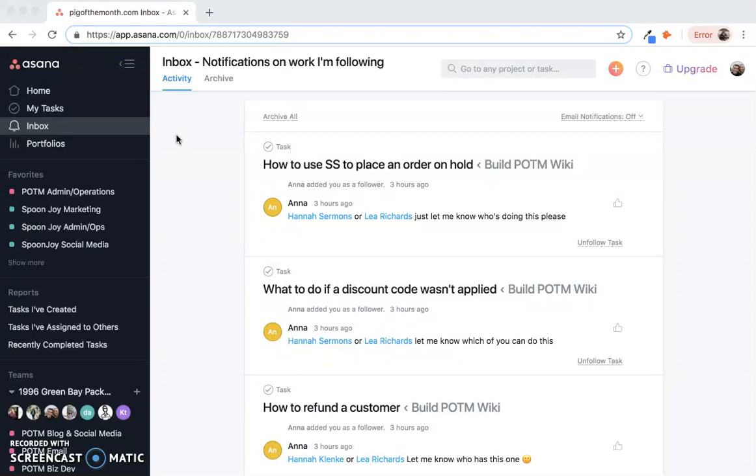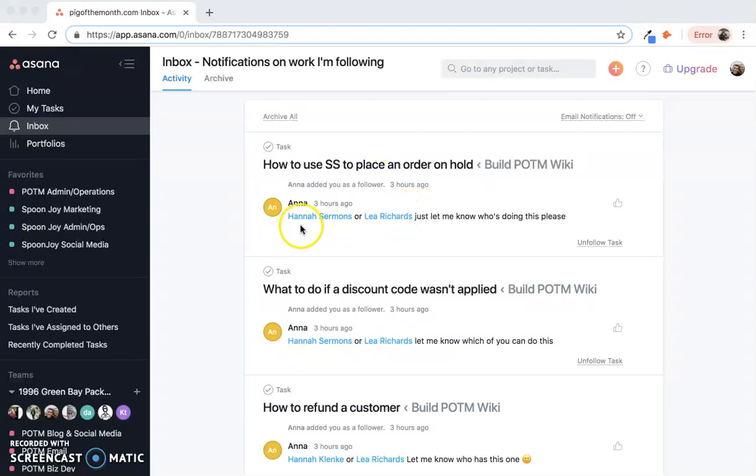When you have a new notification, an orange dot will pop up right by your little inbox symbol over here, just to let you know something new is going on. So we'll scroll through a couple of my inbox notifications just to give you an idea of what kind of notifications you'll get in this area and how they work. My first notification, I was added as a follower.